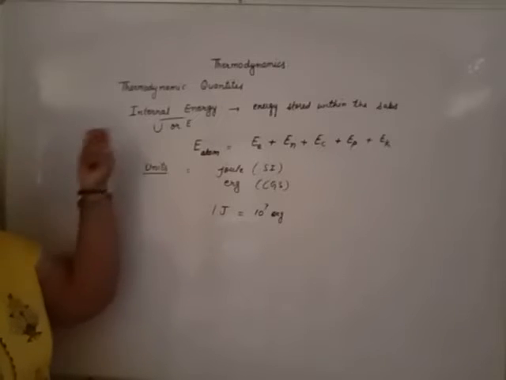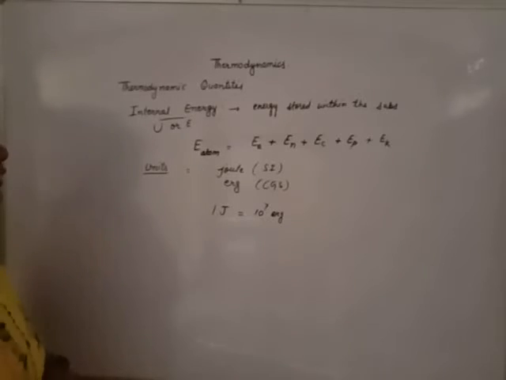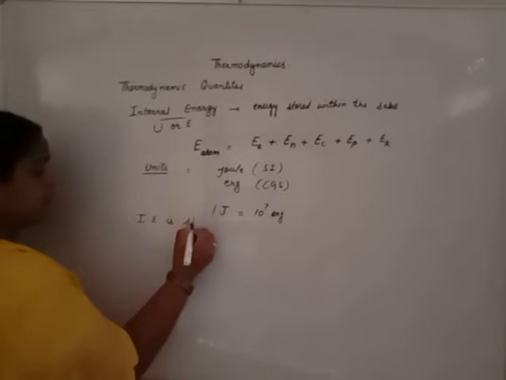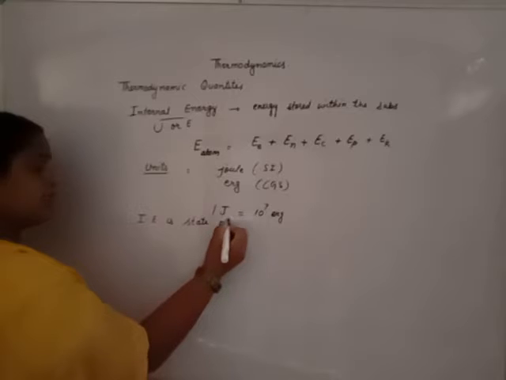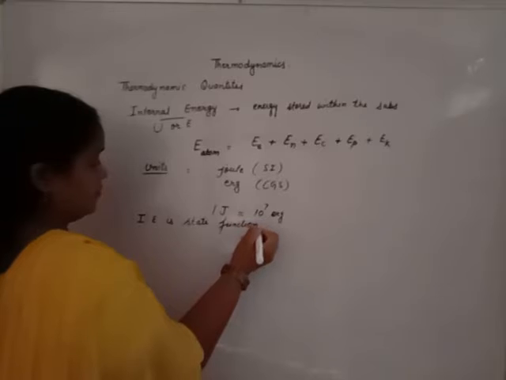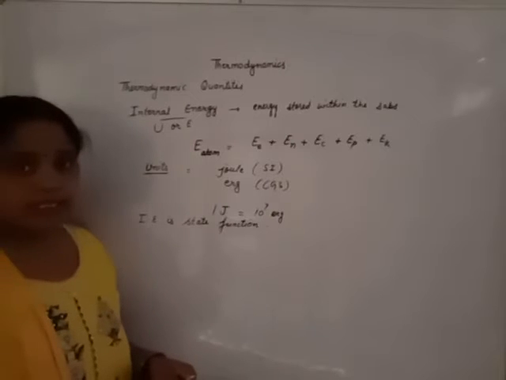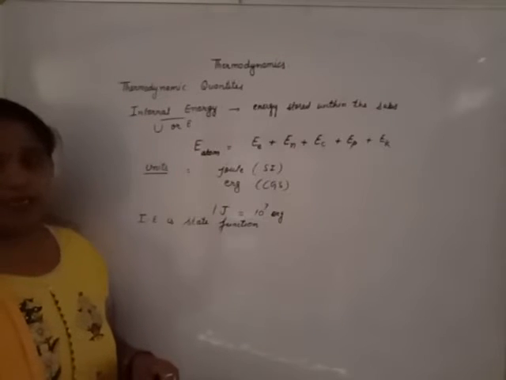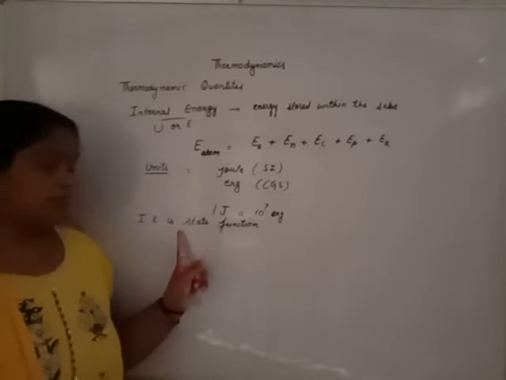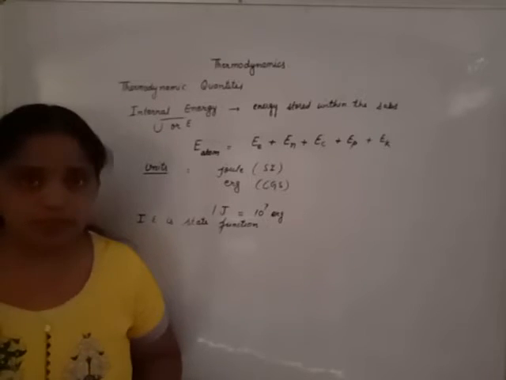Now, beta, internal energy is related to the initial and final state. That means we can say internal energy is a state function. Why is it a state function? Because internal energy depends upon the initial state and final state of the process that is going on.